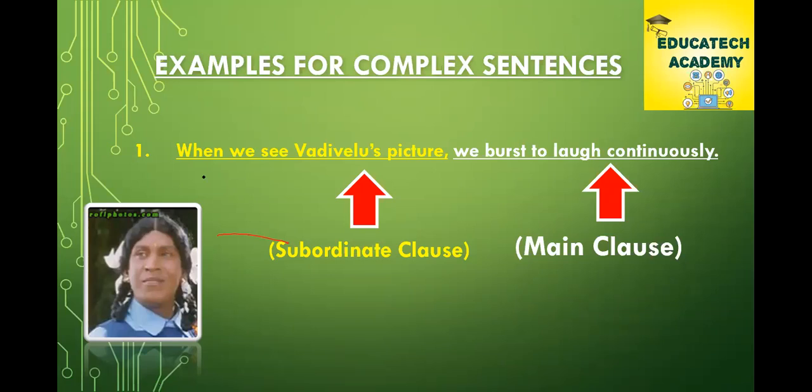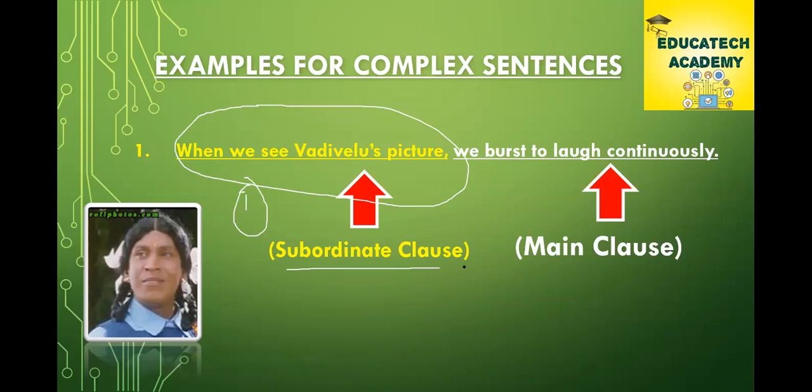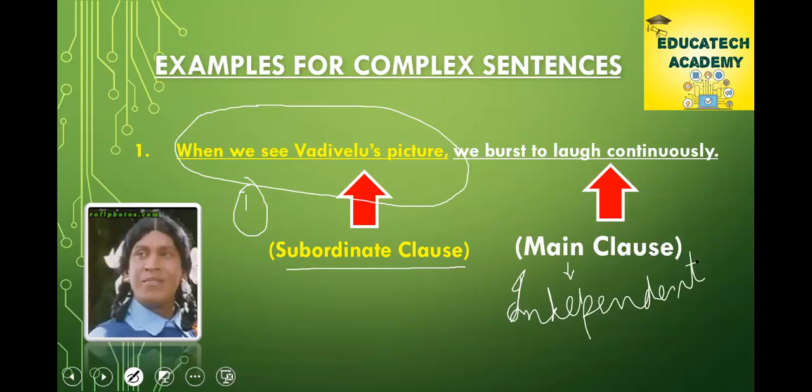No problem. Now we focus on the first part. When we see Vadivelu's picture, this is the first part. I have named it as subordinate clause because the main clause is called independent clause. Independent clause because it has meaning.